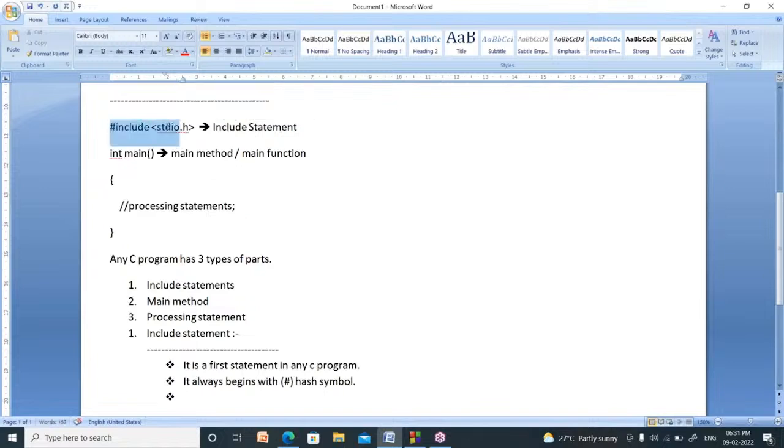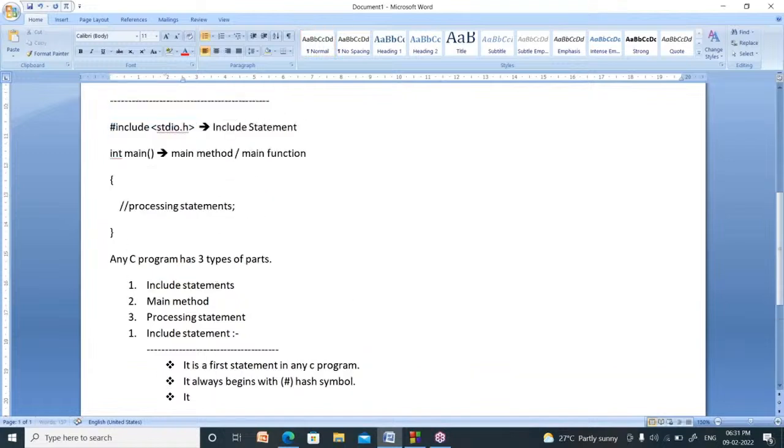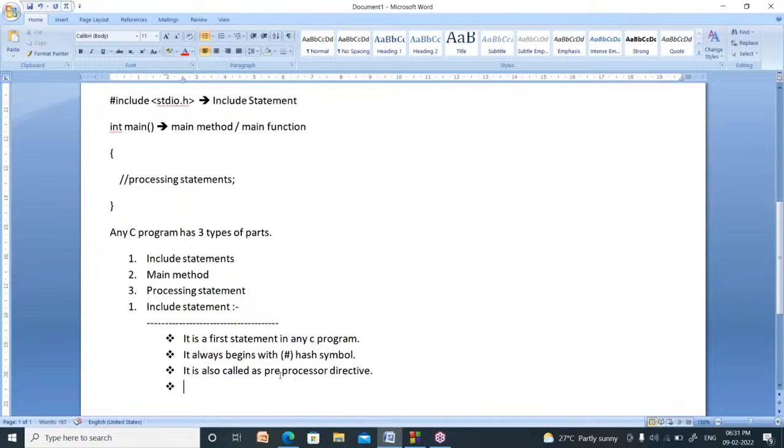We can call this a preprocessor directive. Now what is the meaning of preprocessor? In 10th class you have a final examination. Before that we have a pre-final examination. Pre means prior, before the main, right?